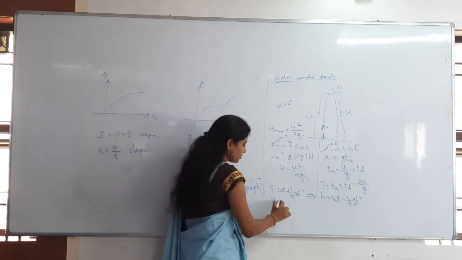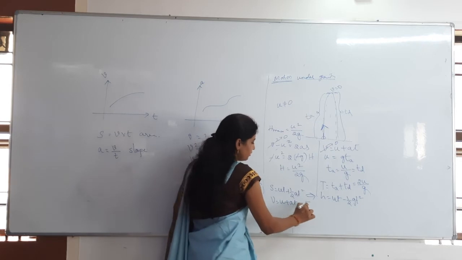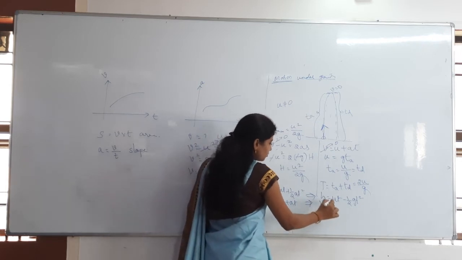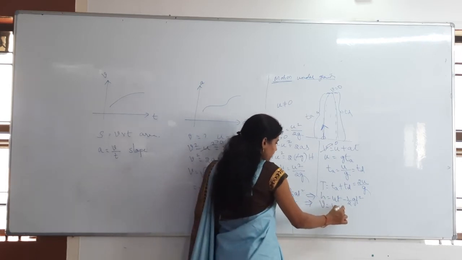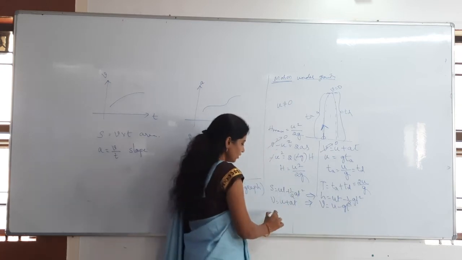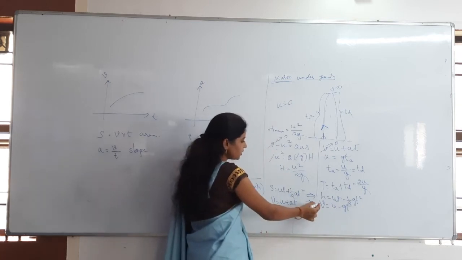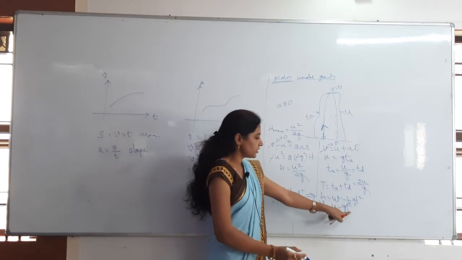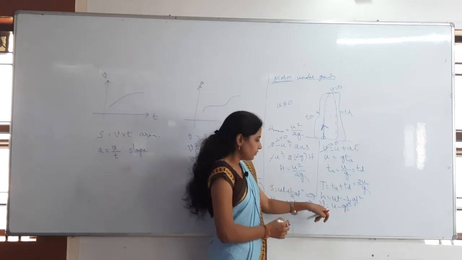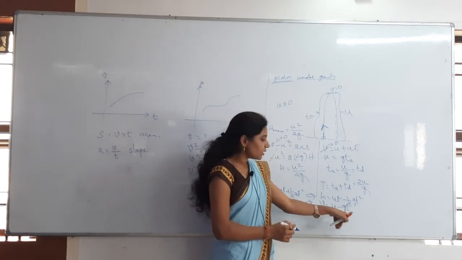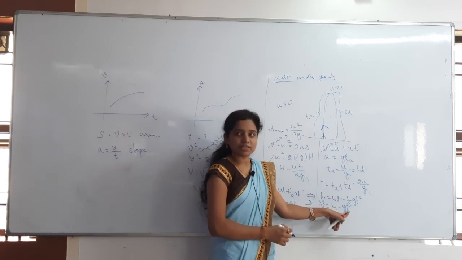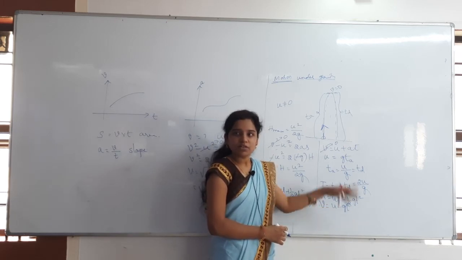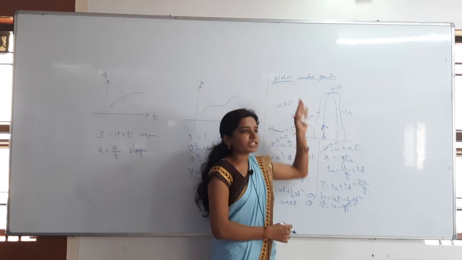And then v = u + at. For that, what will we get for v? v = u minus gt. And whenever you see this v becoming 0, then what does t become? If v becomes 0, then t becomes the time of ascent, where the velocity is 0 at maximum height, ground to maximum height.